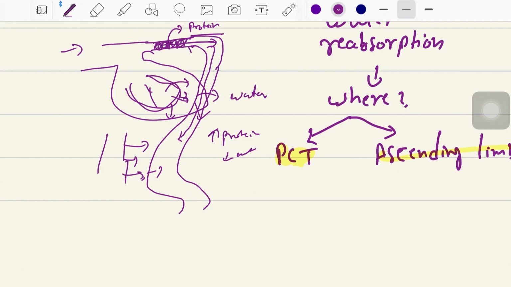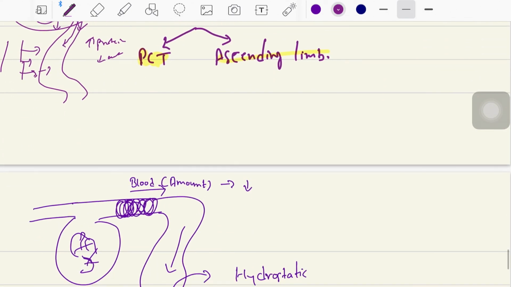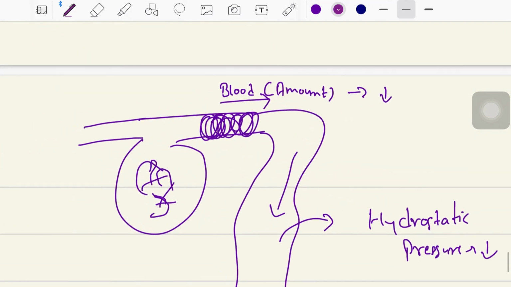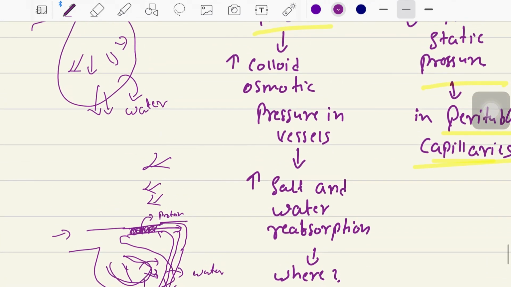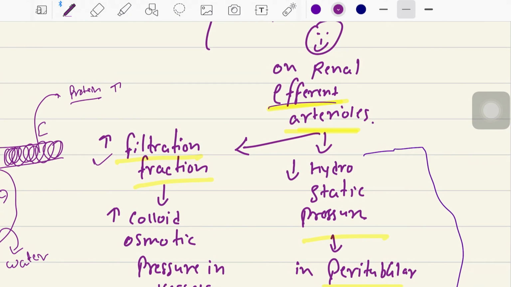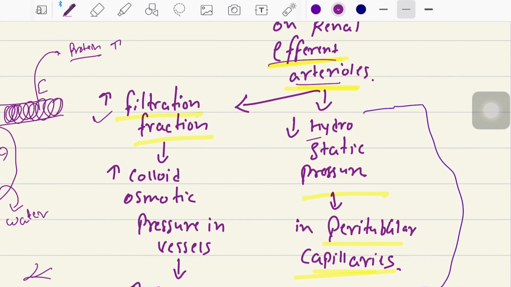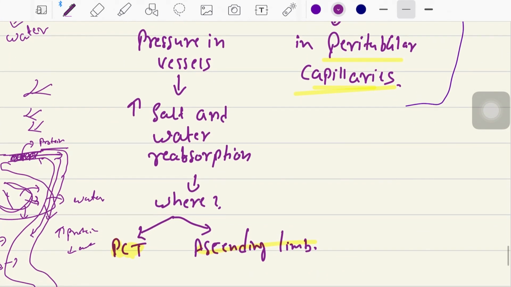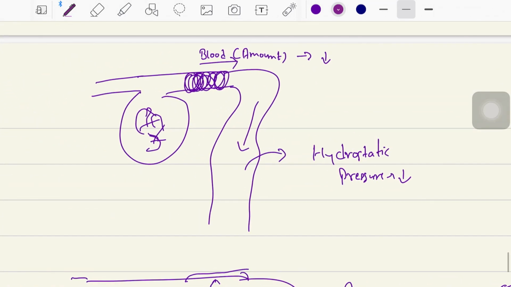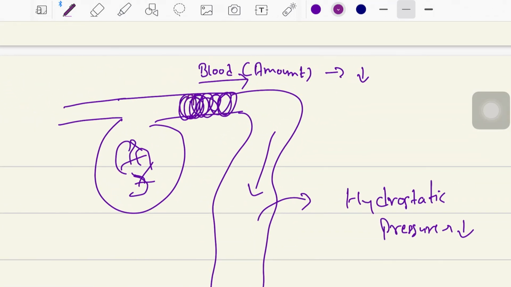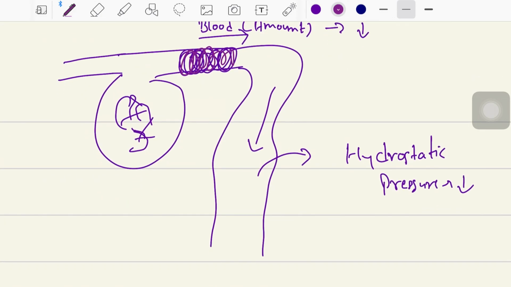Now the second important thing that is written here is that if there is constriction of the efferent arteriole, there will be decrease in the hydrostatic pressure in the peritubular capillaries. How is this happening? See, there is constriction of the efferent arteriole, not the peritubular capillaries.